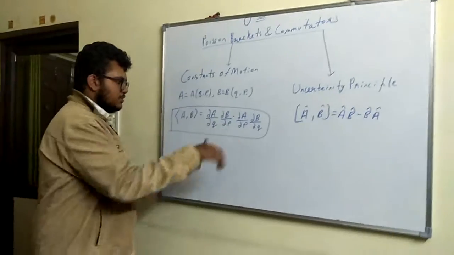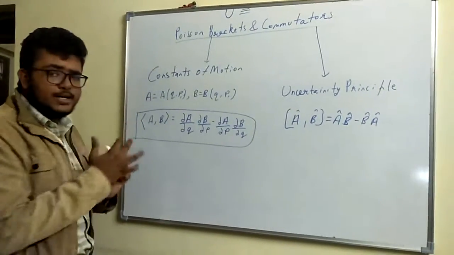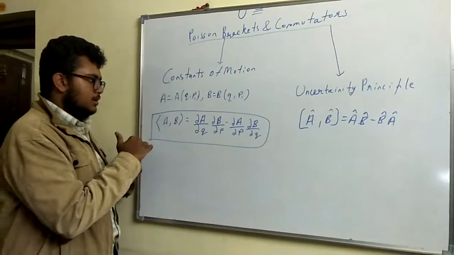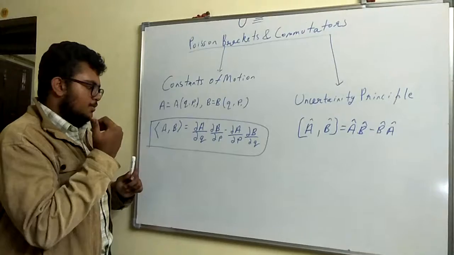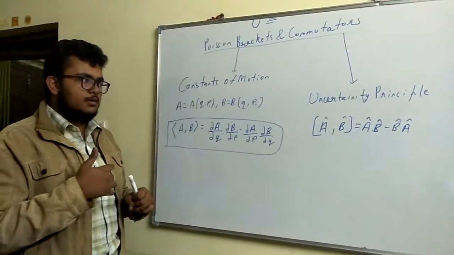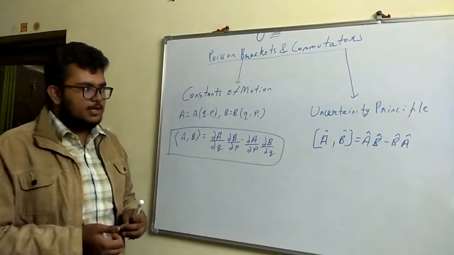It is defined in this fashion over here. We would get into the technical derivation of how we could reach the Poisson brackets as a consequence of defining the time evolution of different dynamical variables, but that is for another video.